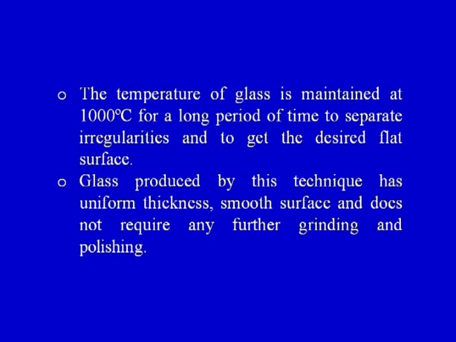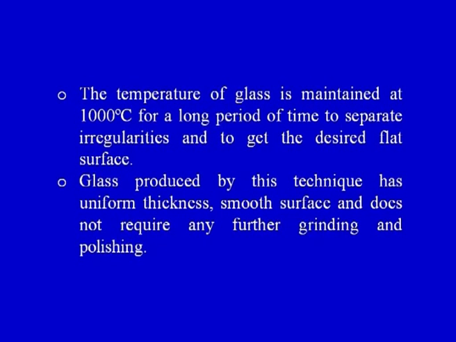So basically our objective in this particular case is to make flat glass, and for that we have to maintain a temperature of 1000 degrees centigrade for a fairly long period of time, and sometimes we want to remove the irregularities and the impurities from the glass, and therefore for a long period of time an elevated temperature is maintained.